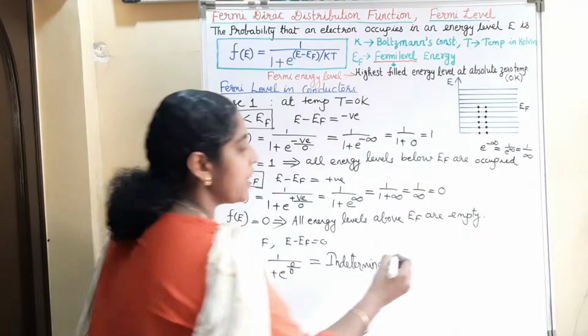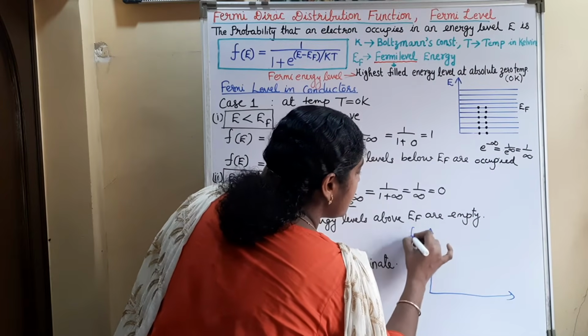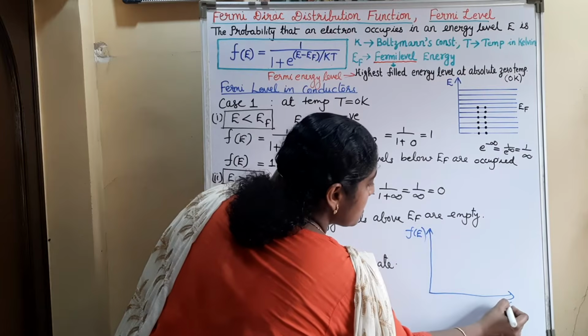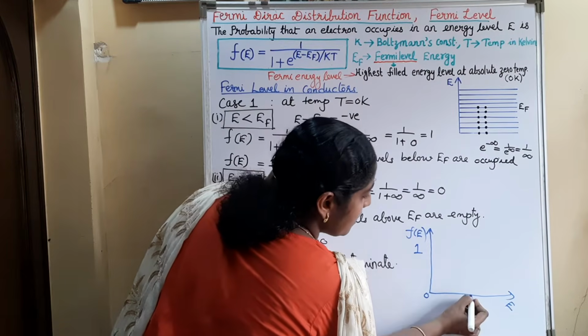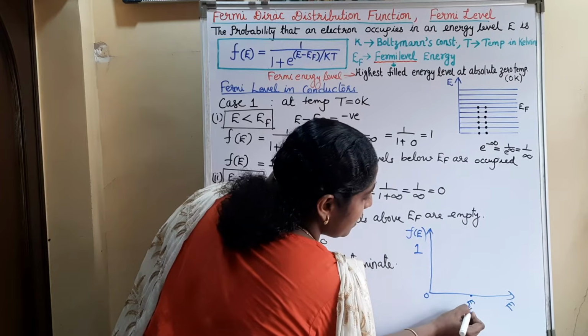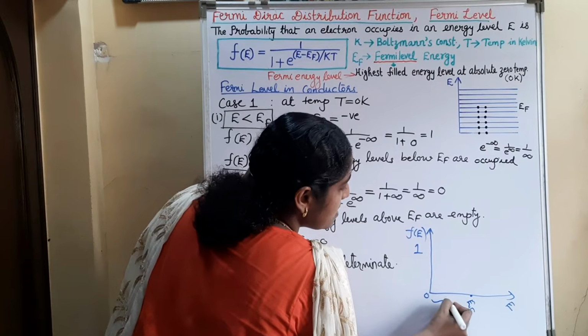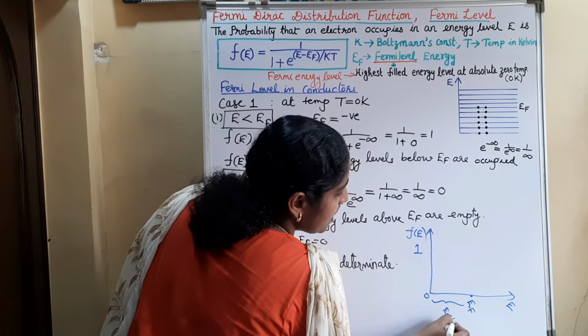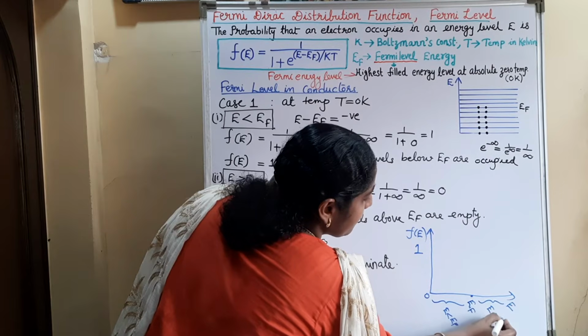So if we draw a graph of F of E versus energy, here it is 0, here it is 1, and here we can consider an energy level EF. These are the energies less than EF, and here the energy is greater than EF.